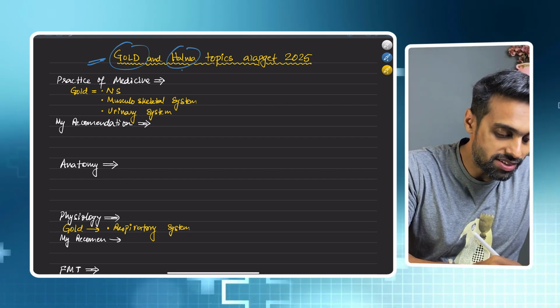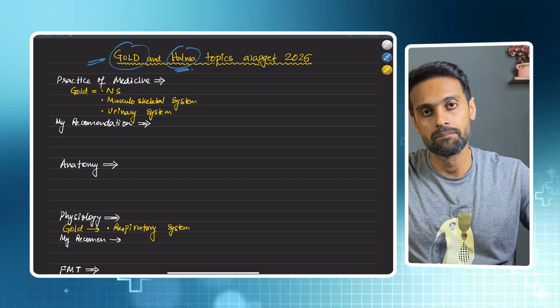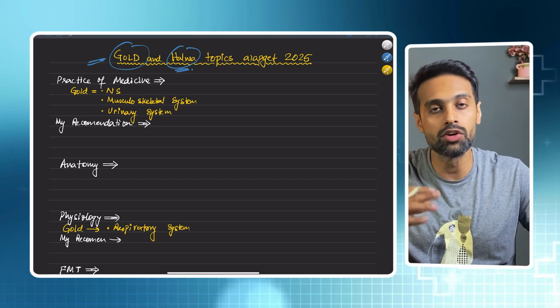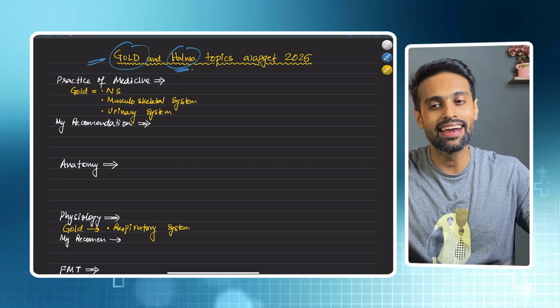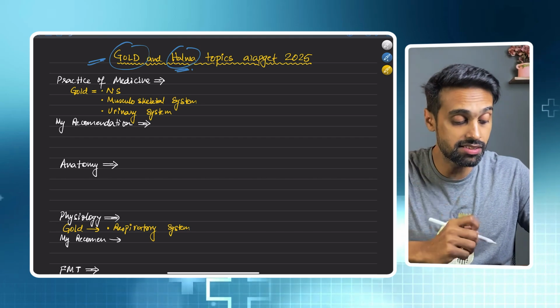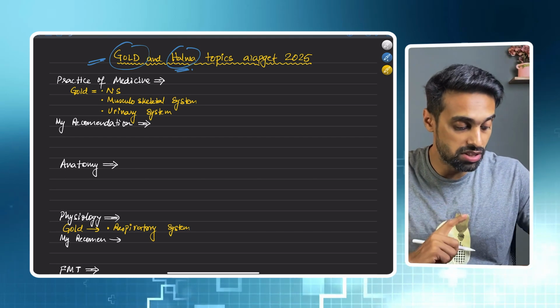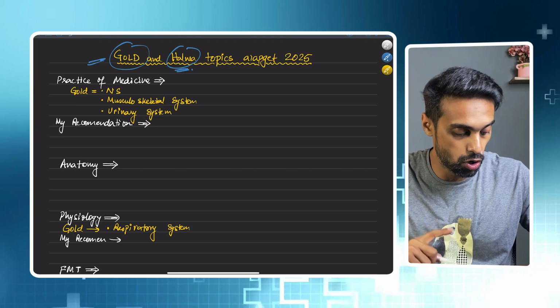Similarly, halwa topics are those topics which are very easy, that you can complete in 3 to 4 days. Those are very easy, and by the way, these are also very scoring topics. So these are the meanings of gold and halwa topics.